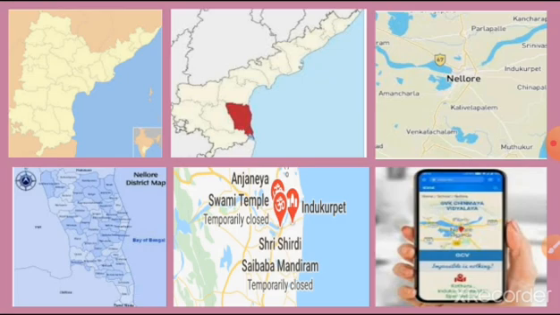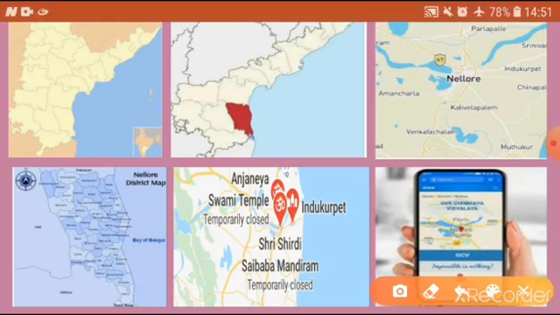The planet name is Earth. In the solar system our Earth is in third position. So Earth. Here in the first picture this is India.